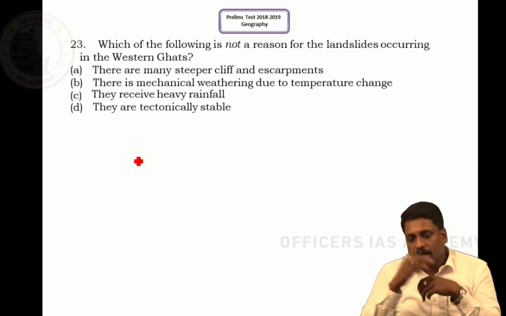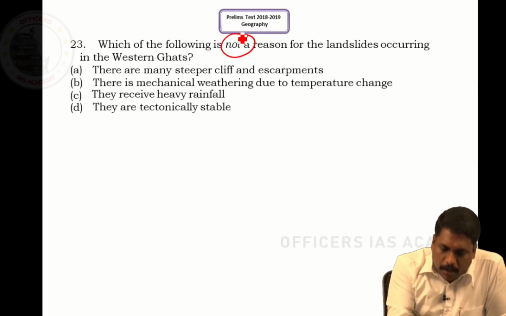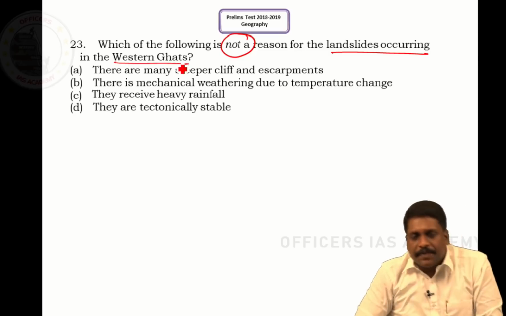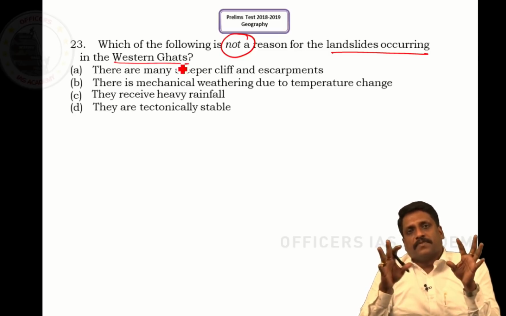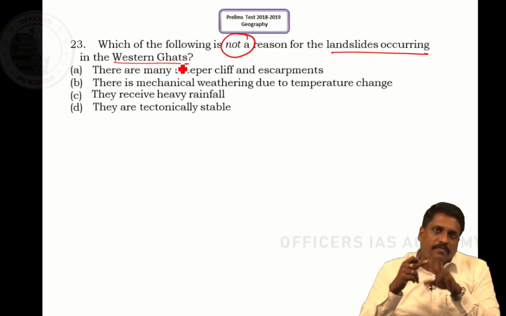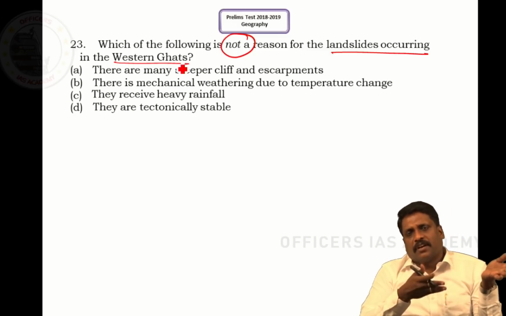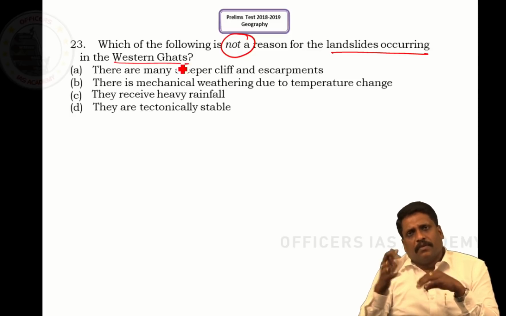Question number 23. Which of the following is not a reason for landslides occurring in the Western Ghats? See, in India, there are 2 places which are highly prone to landslides: one, the Himalayas, and one, the Western Ghats. We are talking about the reason which cannot trigger a landslide in the Western Ghats.